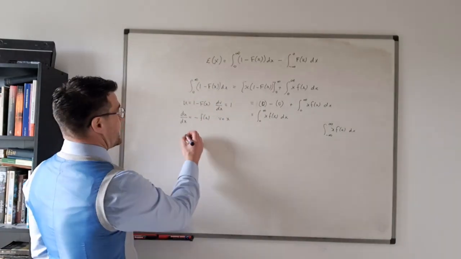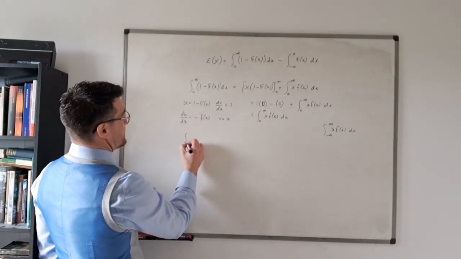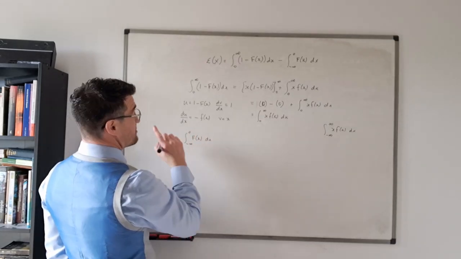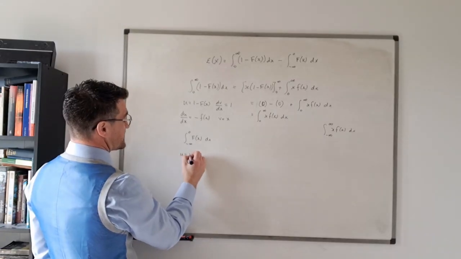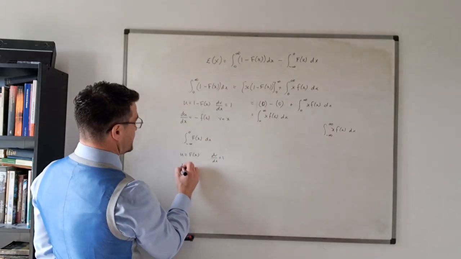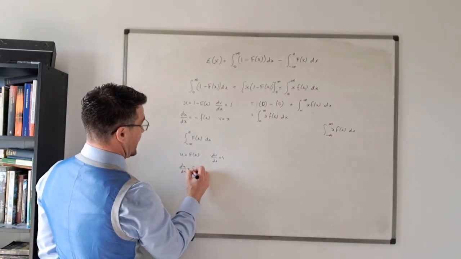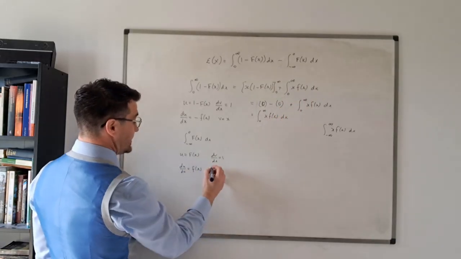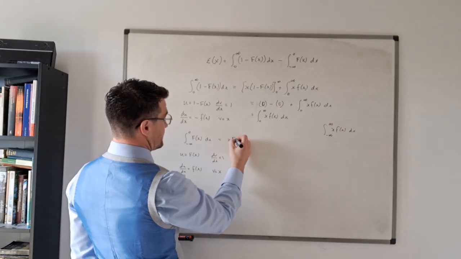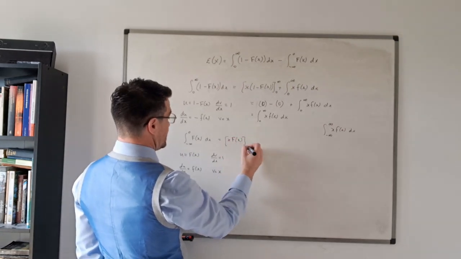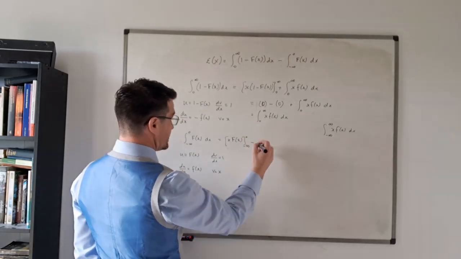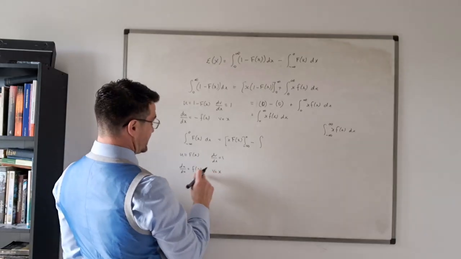Okay, so then on the other hand, we've got the integral from minus infinity to 0 of f of x dx. Do the same thing, right? u equals f of x, dv by dx equals 1. du by dx is f of x, oh, I've rubbed it off now. v is equal to x, so this is going to be equal to u times v, x f of x between minus infinity and 0, minus the integral of v times du by dx.